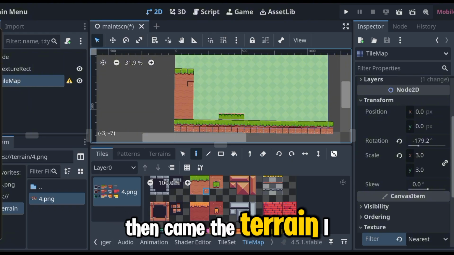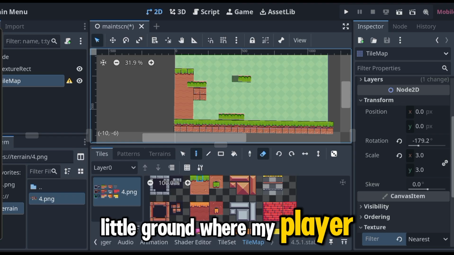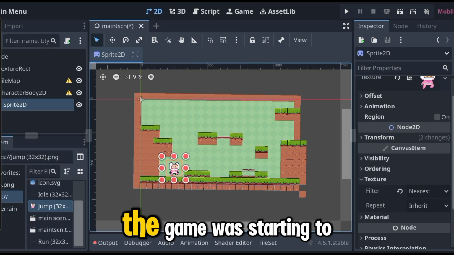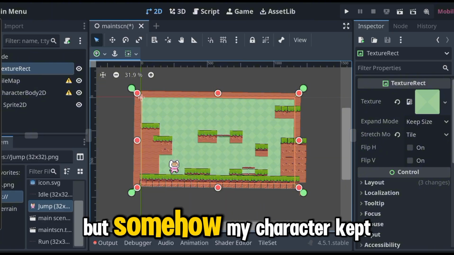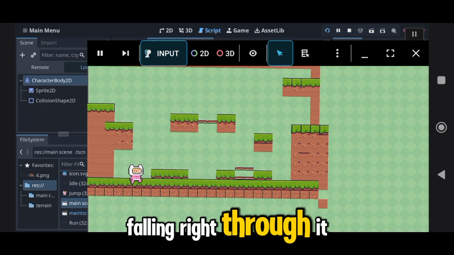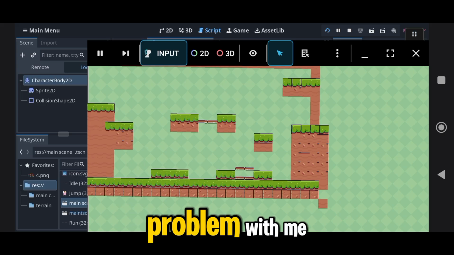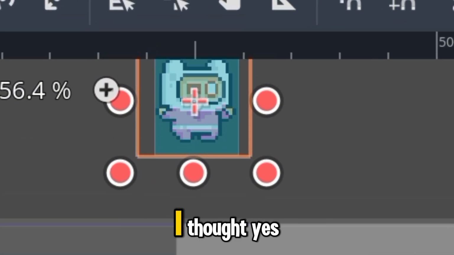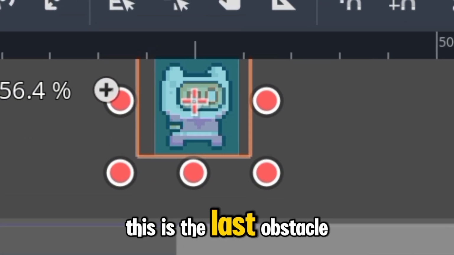Then came the terrain. I wanted a nice little ground where my player could stand. After a lot of struggle, it finally worked. The game was starting to look real, but somehow, my character kept falling right through it. Like gravity had a personal problem with me. I finally fixed it, and the player could run and jump. I thought, yes, this is the last obstacle.